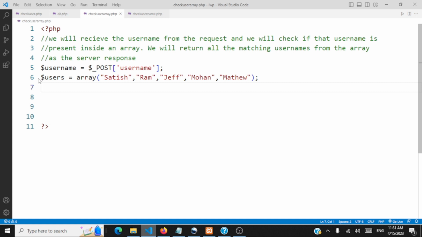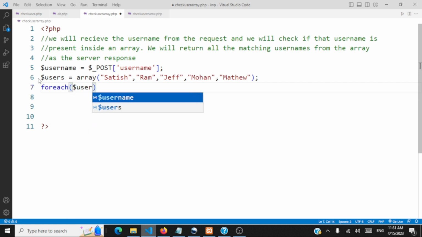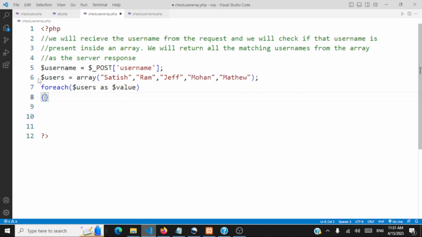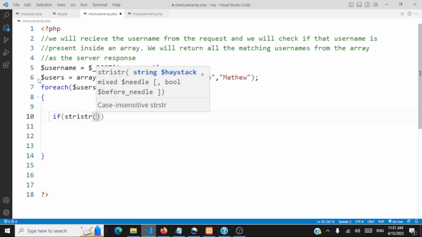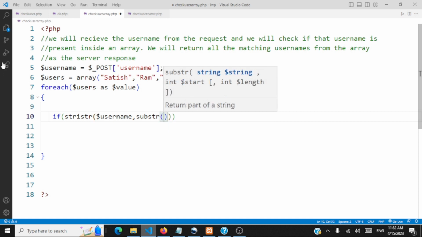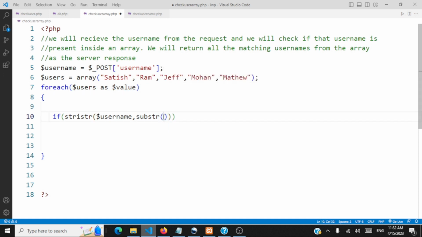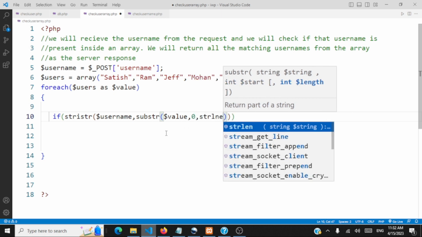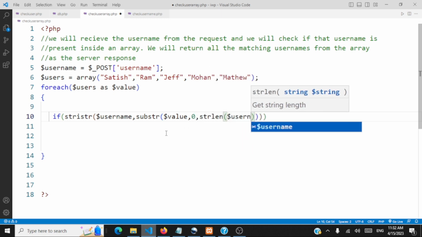Next, we'll run a for each loop, and we'll get every item in the array as $value. So this is a simple for each loop. What we are going to check here is we are going to use the method stristr of $username, comma, and then we are going to find the substring of the item that's coming in as $value. So it is $value, and we start from index 0, and then we run up till the length of the username that's coming in, $username.